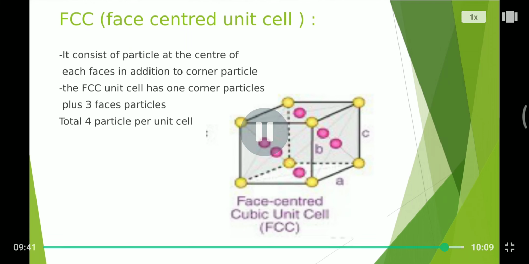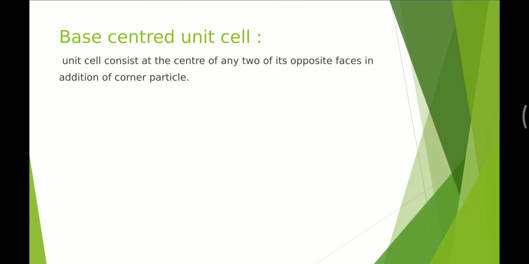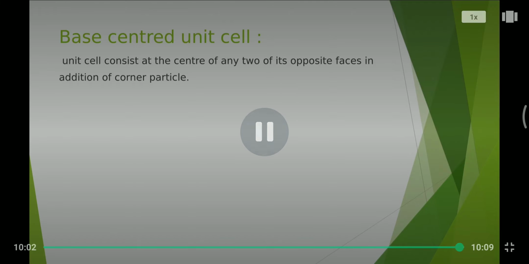Base centered unit cell. The unit cell consists of a particle at the center of any 2 opposite faces in addition to the corner particles. Next one is that